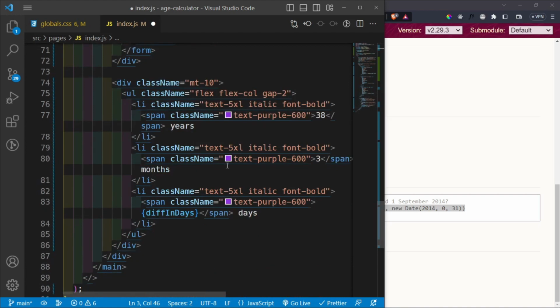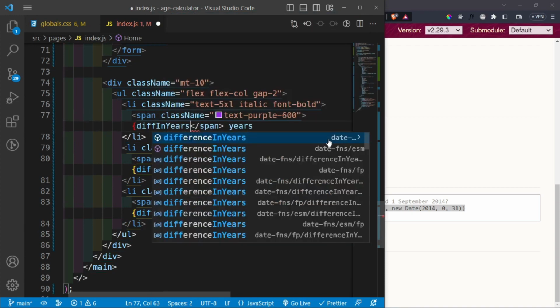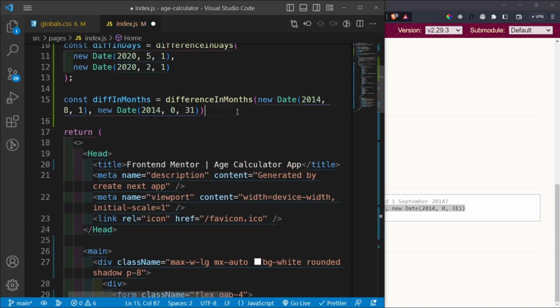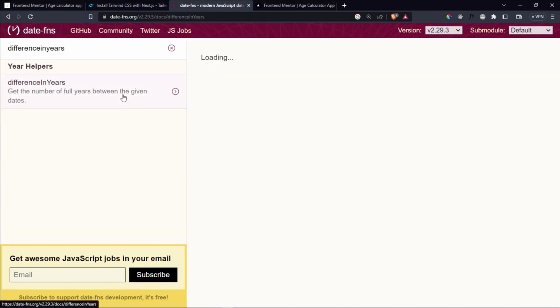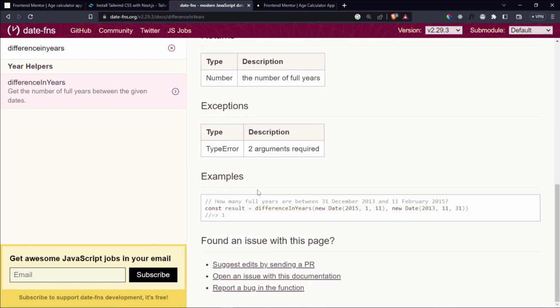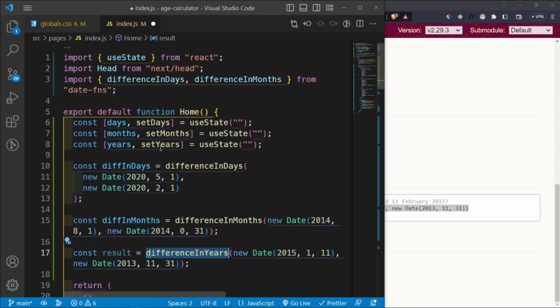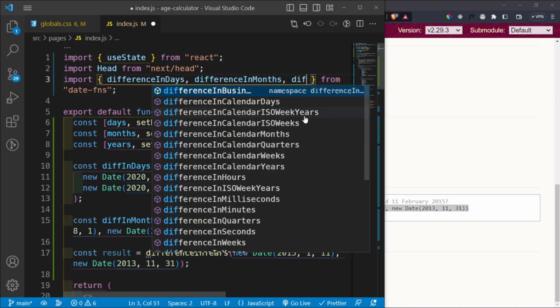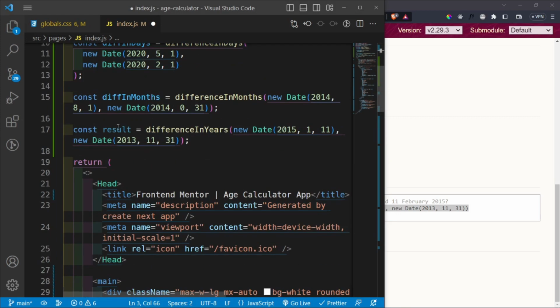Where we have hard coded the number of months, we want to pass in diff in months, and then here you can guess that this is now going to be diff in years, which we have not yet created. So let's go ahead and create it. Let's search for diff in years, and copy this and paste it here. Then we need to import this as well, so difference in years at the end of this.